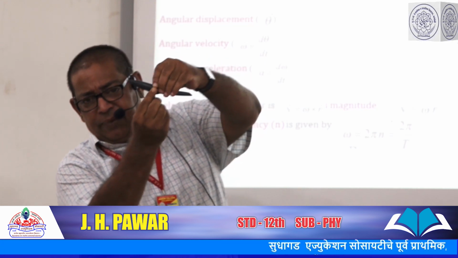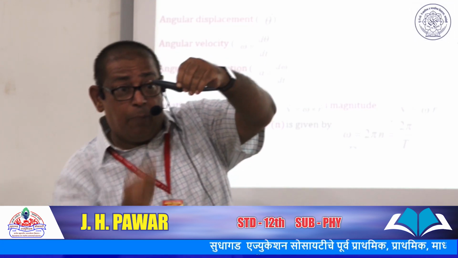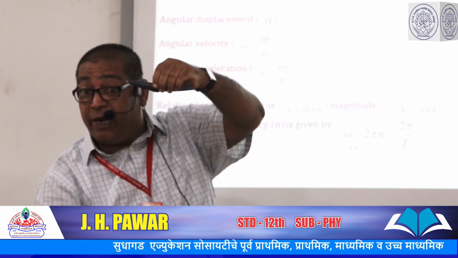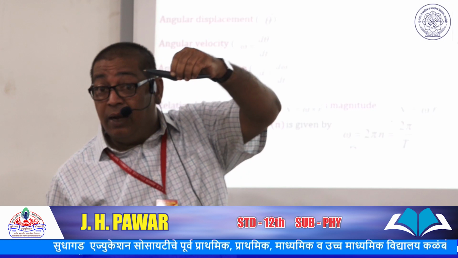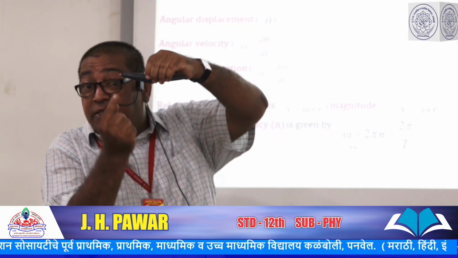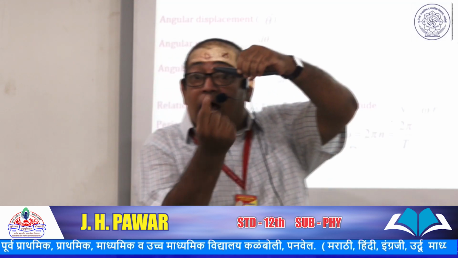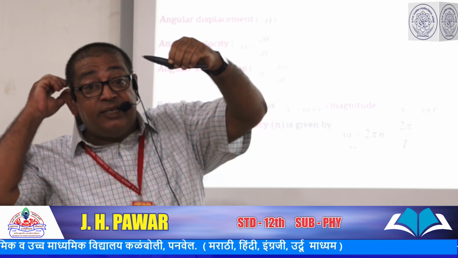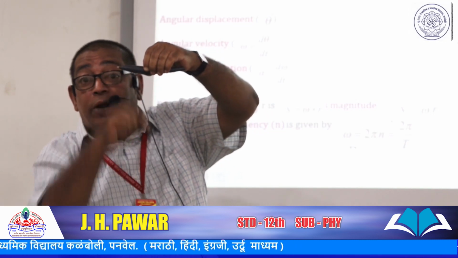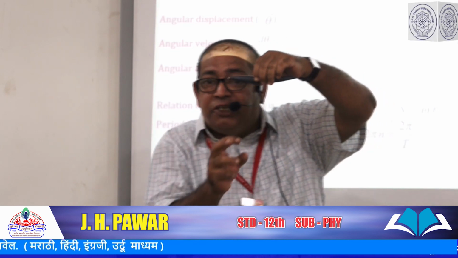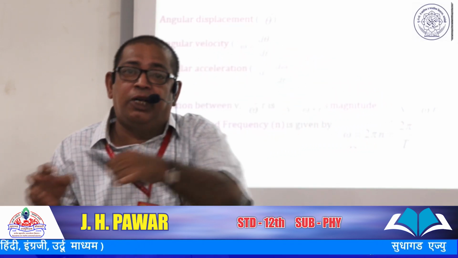Then look here, it is a rotational motion. But the particles of the plane are in circular motion. Means these particles of the plane are in circular motion around other particles which are situated on the axis of rotation. What is the difference between circular motion and rotational motion?